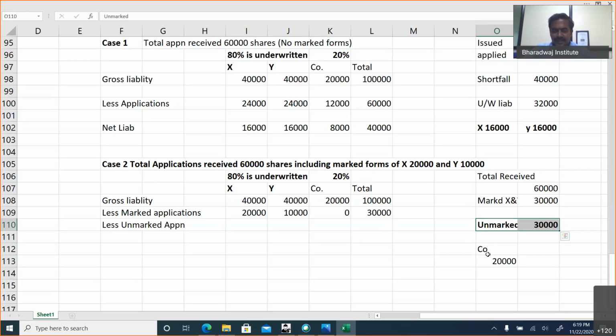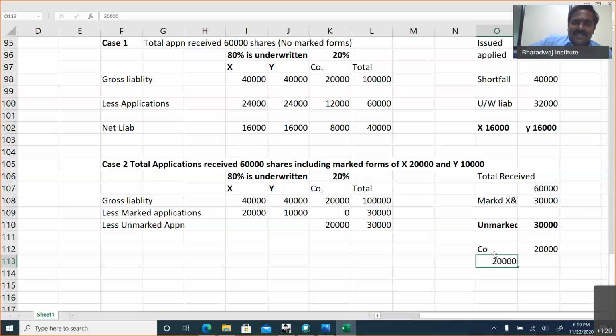Once again, what is unmarked application? 30,000. In this 30,000, company will adjust 20,000. Out of the 30,000, company has directly received them, so they will adjust 20,000. Unmarked should be shared in the ratio, but look at the situation.